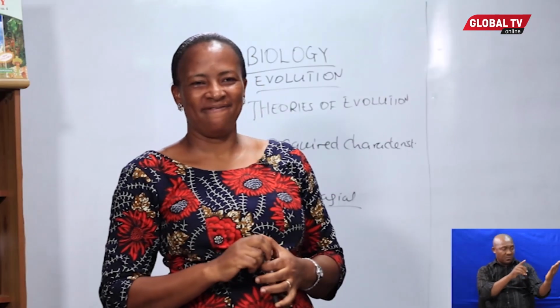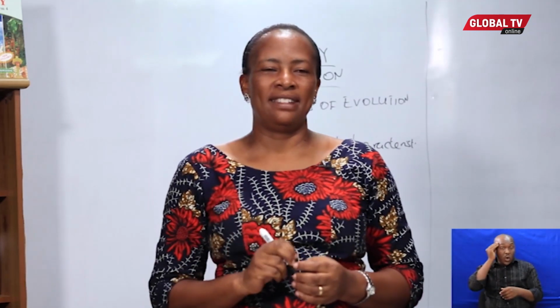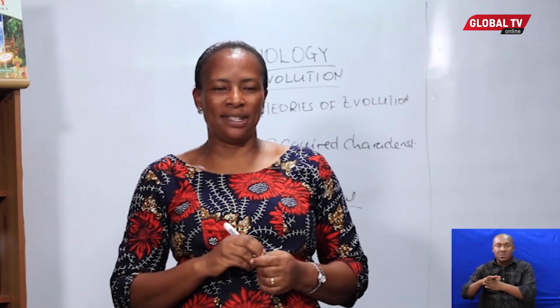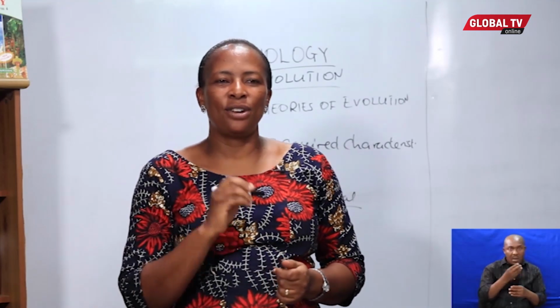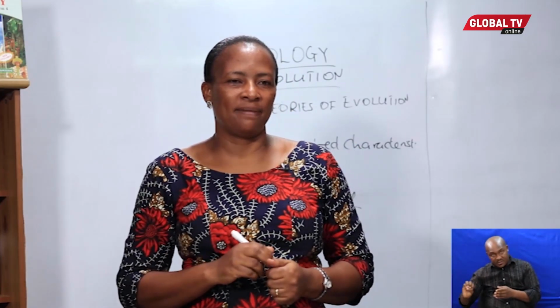Take the question to your teacher, then your teacher will mark it for you. I'm sure you'll get it right. That is the end of Lamarck's theory, the theory of use and disuse, the theory of inheritance of acquired characteristics.